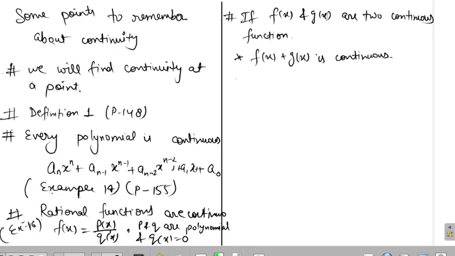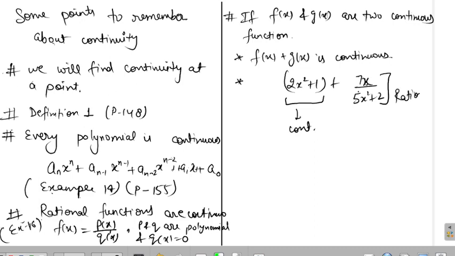Okay. Then, for example, I am saying 2x square plus 1 plus 7x upon 5x square plus 2. Now you can see this is a polynomial, so this will be continuous. Now this is a rational function, this is also continuous. So by the above statement we can say that the sum of these will also be continuous. These properties help a lot in competitive exams, where you don't have to follow the whole procedure. If you know that two functions are continuous, their sum will also be continuous.